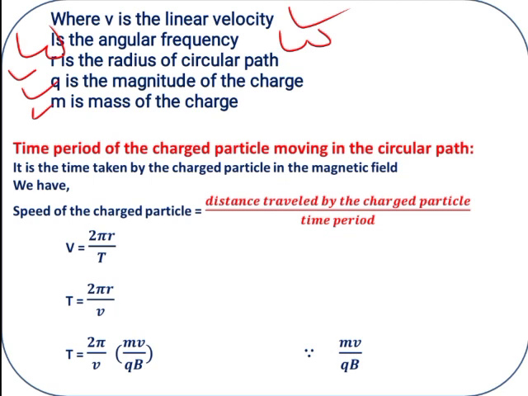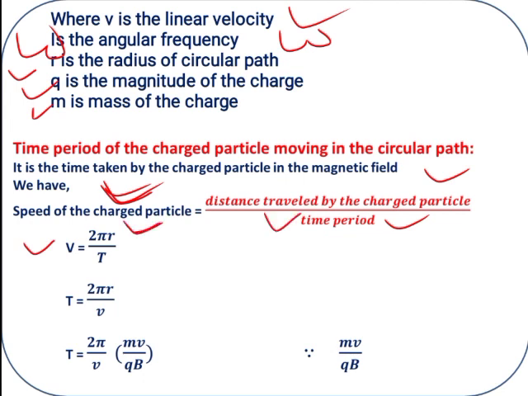Next, how to calculate the time period using the same radius value. Here, the time period is the time taken by the charged particle in the magnetic field. What is the speed formula? Distance travelled by the charged particle divided by time period, right? So v is equal to 2 pi r by T. T means time period.